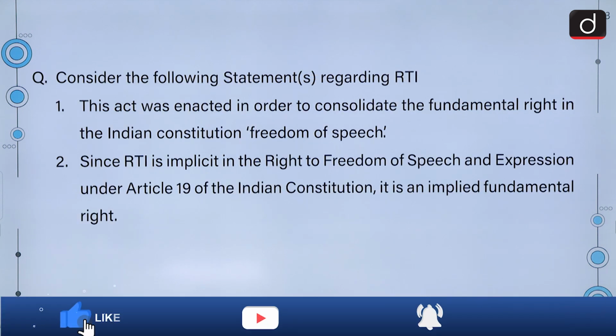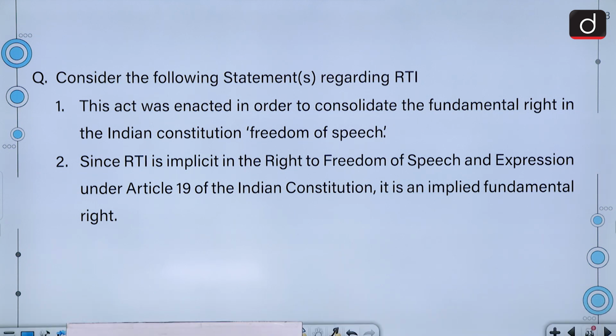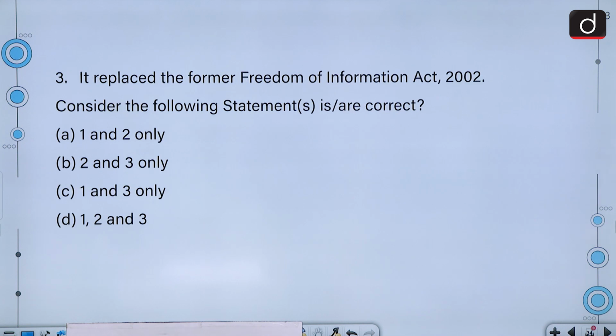Moving on to the next question, consider the following statements regarding RTI. 1. This act was enacted in order to consolidate the fundamental right in the Indian Constitution, freedom of speech. 2. Since RTI is implicit in the right to freedom of speech and expression under Article 19 of the Indian Constitution, it is an implied fundamental right. Statement 3. It replaced the former Freedom of Information Act 2002.